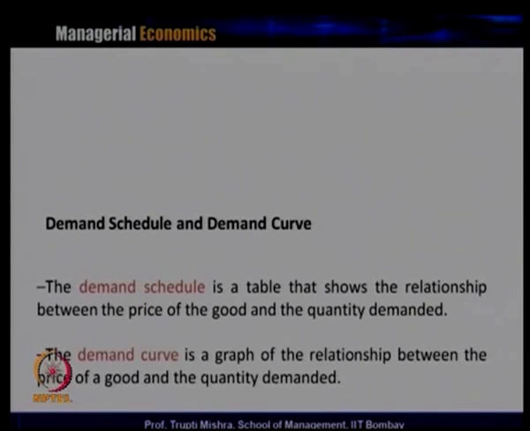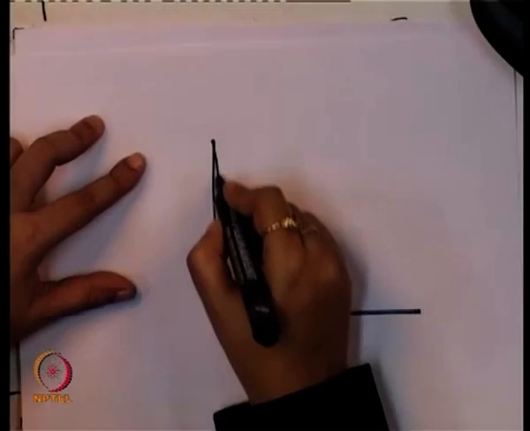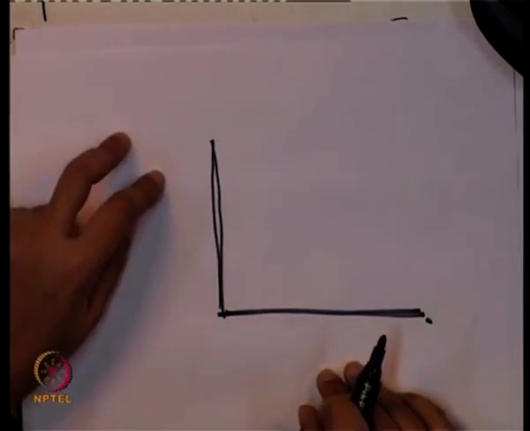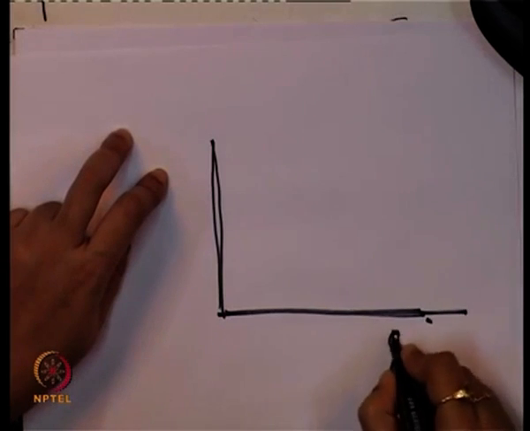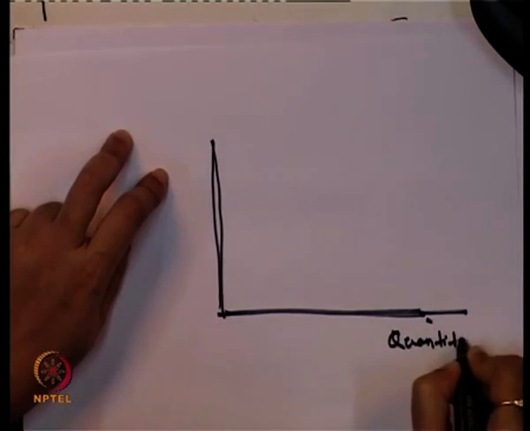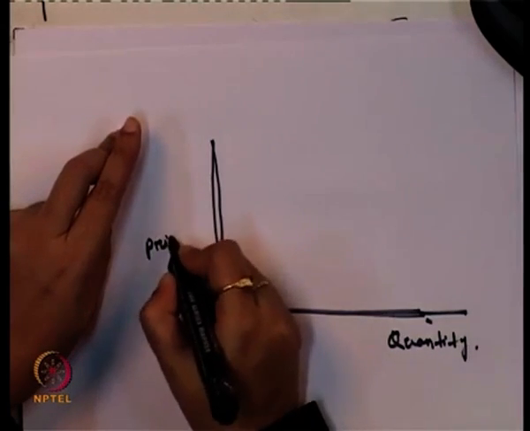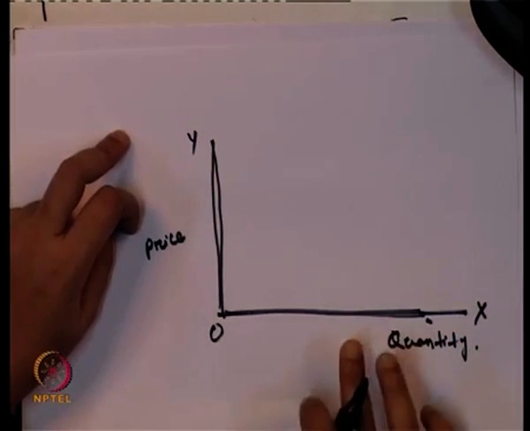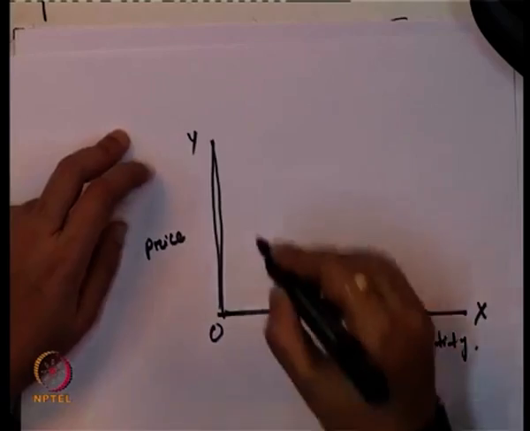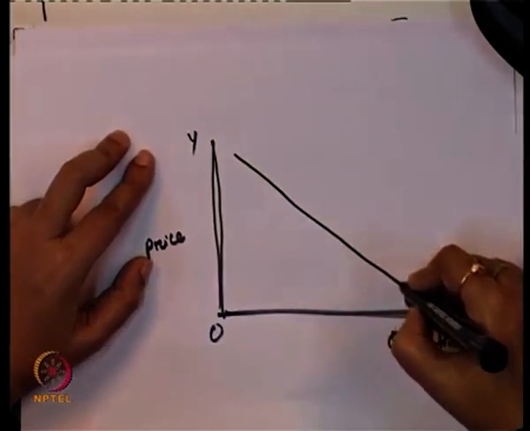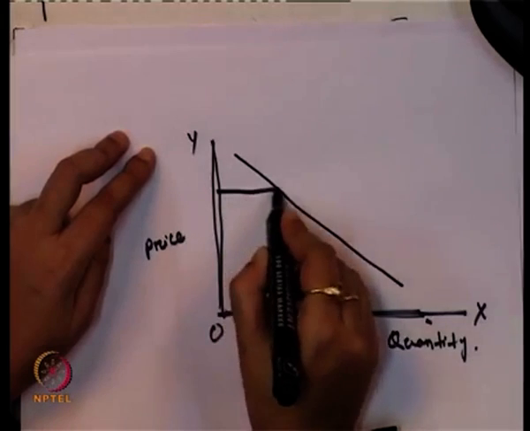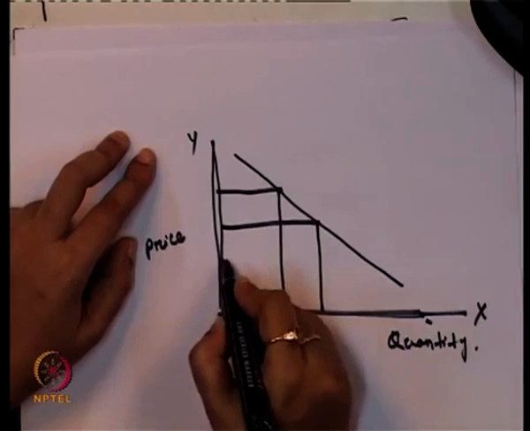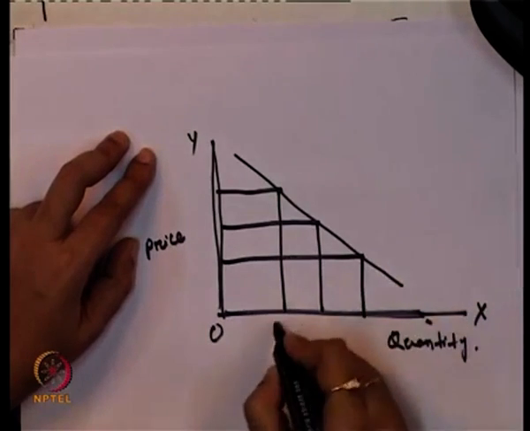So, when you graphically plot price and quantity in a graph, we generally take quantity on the x axis and price on the y axis. And we know that there is an inverse relationship between price and quantity demanded. On that basis the demand curve always slopes downward, because whenever there is an increase in the price, that leads to a decrease in the quantity demanded. Whenever there is a decrease in the price, that leads to an increase in the quantity demanded.